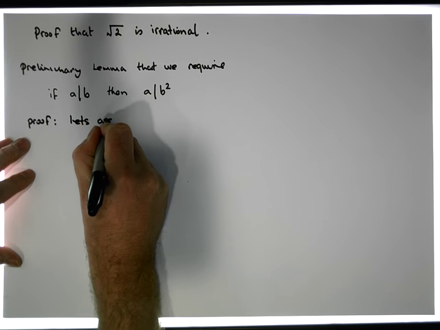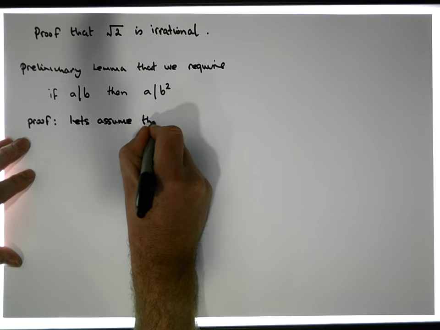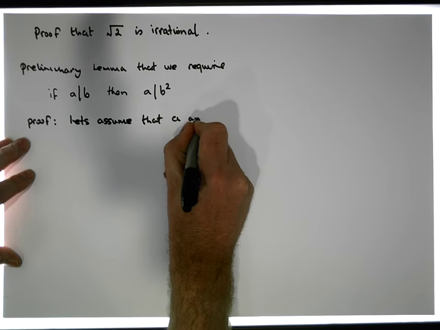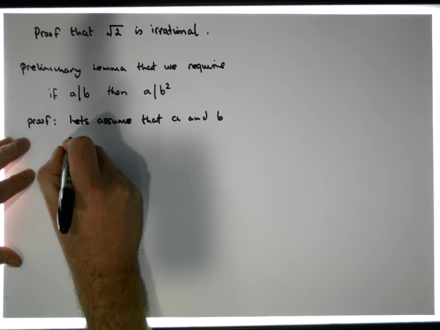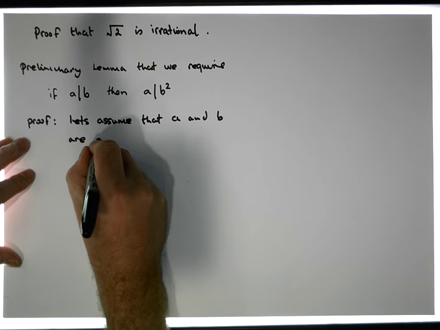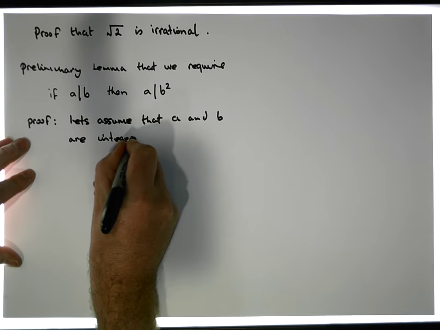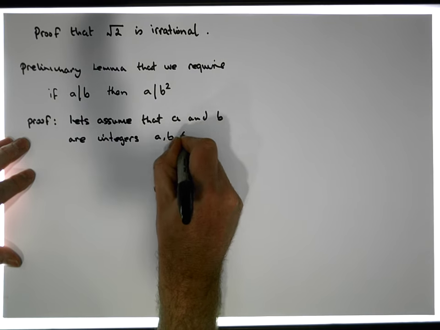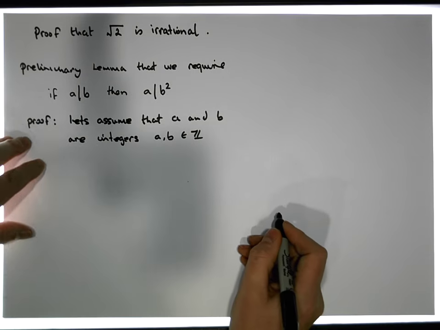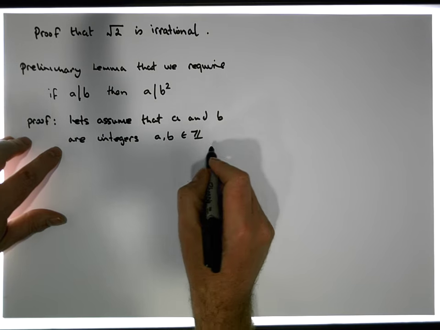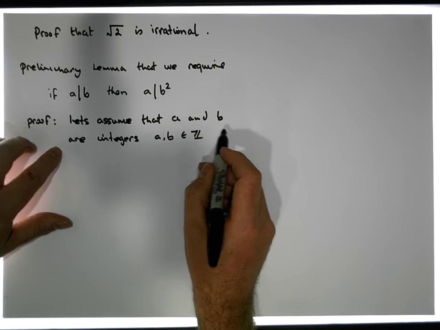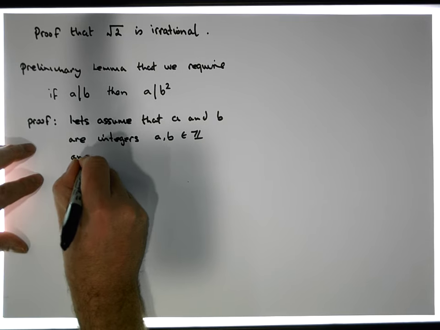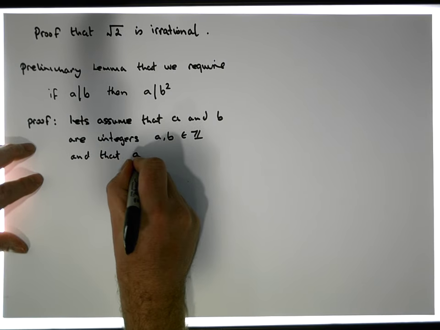Let's assume that a and b are integers, in other words, that a and b are elements of the integers. So we're going to assume that a and b are integers, and that a divides b.